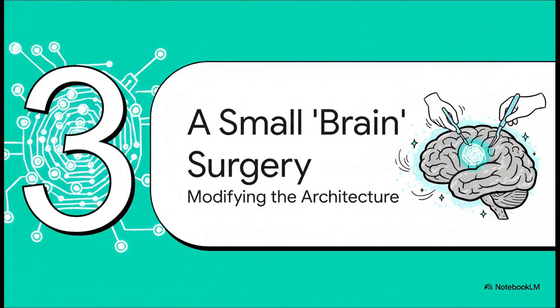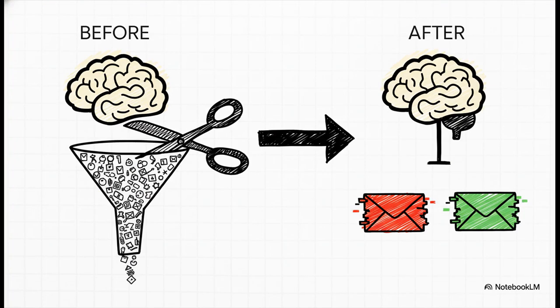Okay, so the textbook is ready. Now for the really wild part. We need to perform what you could think of as a small brain surgery on the model itself. This is where the magic really happens. See, a normal GPT model is designed to predict the next word from a huge vocabulary, like over 50,000 possibilities. We don't need any of that. So, as you can see here, we basically snip off that original output part and replace it with a tiny new one that has only 2 possible answers, spam or not spam. It's so important to get this. We're not retraining the whole brain. We're just changing how it gives us its final answer.